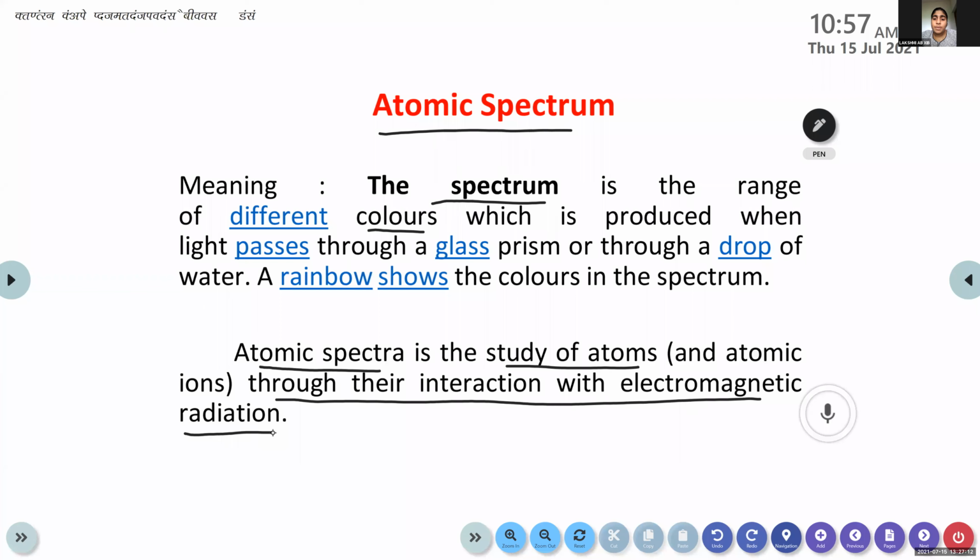The spectrum is the different colors produced when light passes through a glass prism or a drop of water. Yeah, that is simply spectrum. I'm asking about atomic spectrum. It is a study of atoms through their interaction with the electromagnetic radiation.